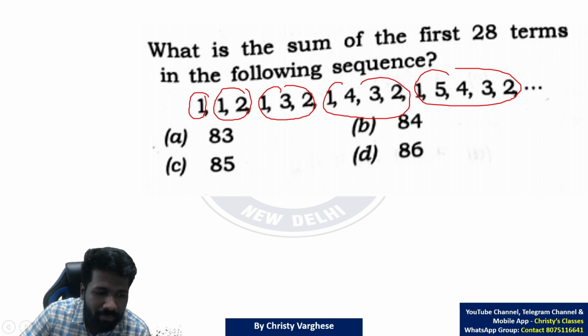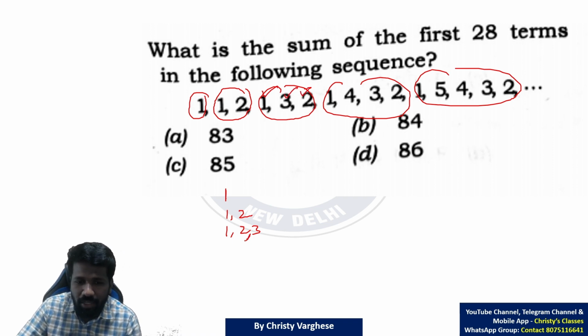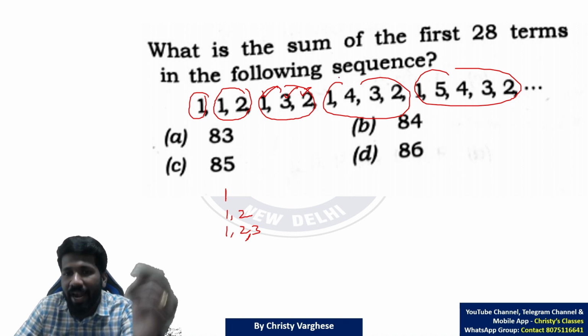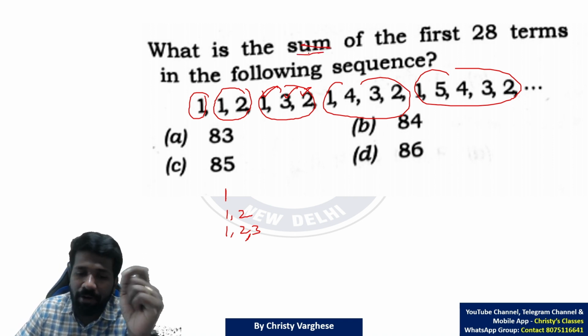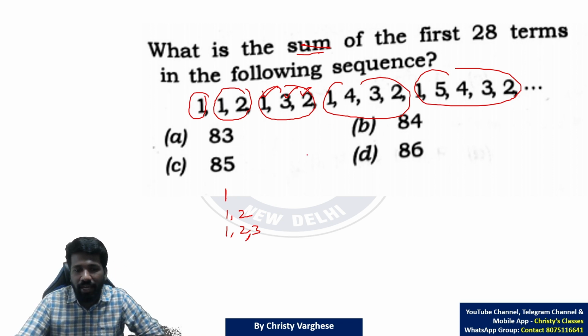Now what are the elements? First group, 1 is the only element. Second group, 1 and 2. Third group, 1, 2, 3. It is written in jumbled fashion 1, 3, 2, but I am writing 1, 2, 3 because that is easy to add, and addition is associative.